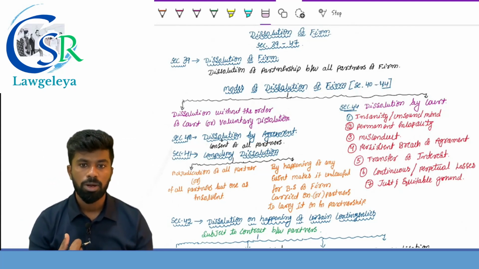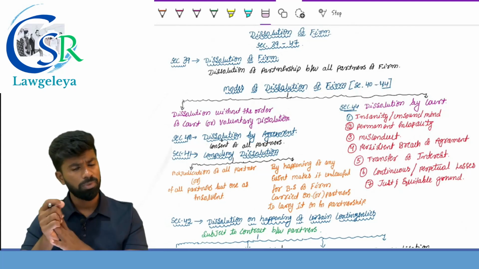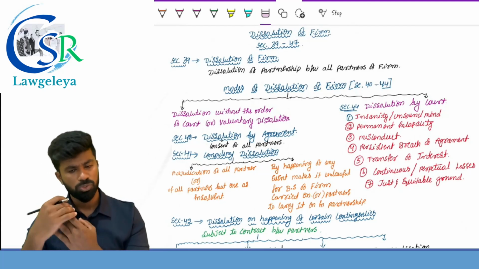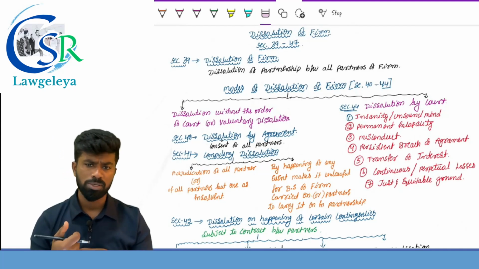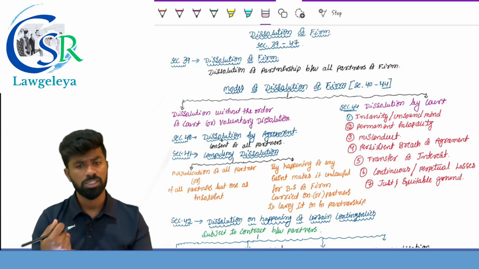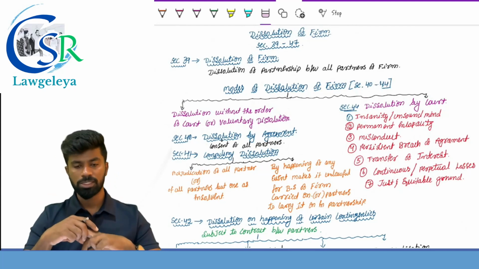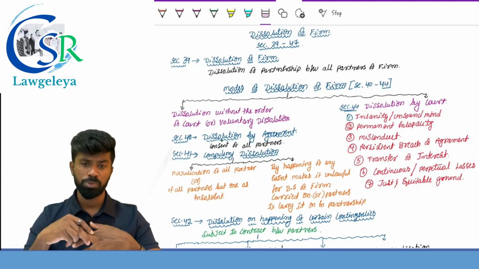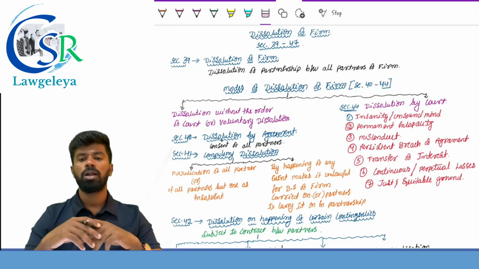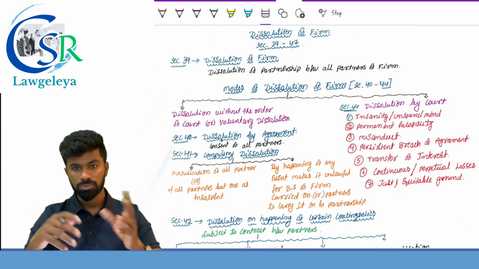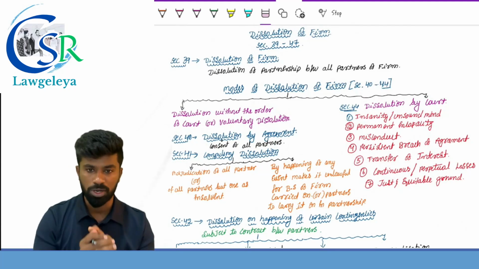In case of dissolution of partnership firm, the relationship between all the partners comes to an end. In case of dissolution of partnership, only the relationship between a few partners comes to an end. In case of dissolution of partnership, winding up is not compulsory. In case of dissolution of the firm, the winding up takes place. In case of dissolution of partnership, the firm may continue, but in case of dissolution of partnership firm, the firm ceases to be in existence. So these are a few differences. And in case of dissolution of partnership, there is a revaluation of accounts and revaluation of property, but in case of dissolution of partnership firm, there is a realization of properties.